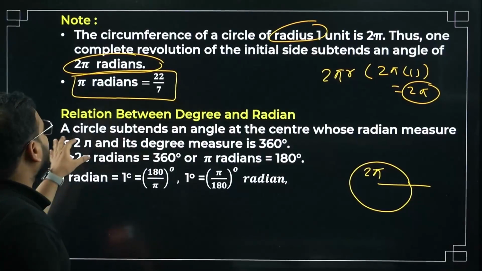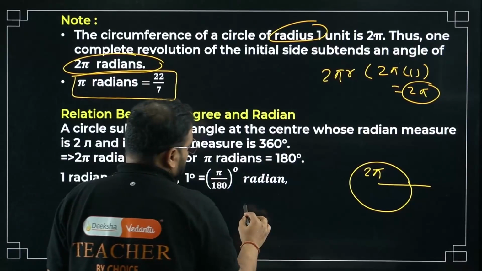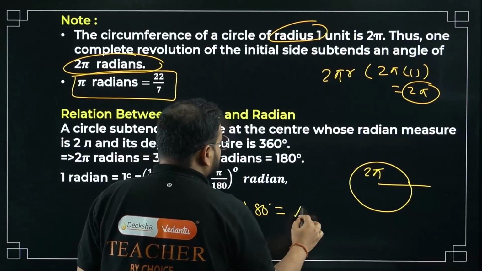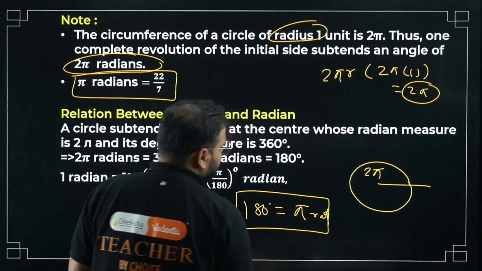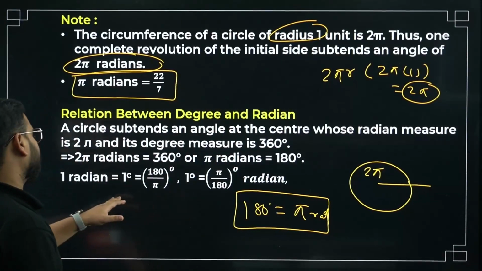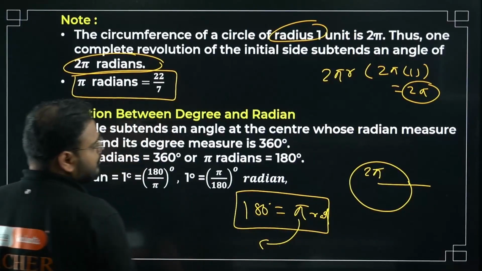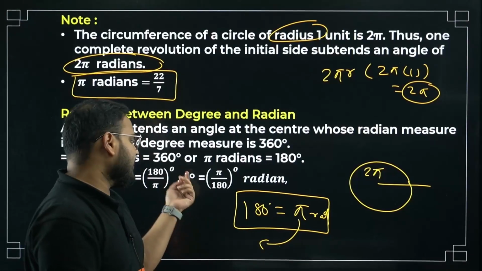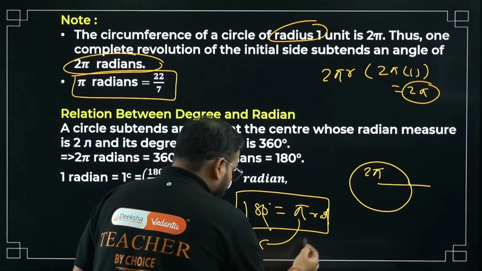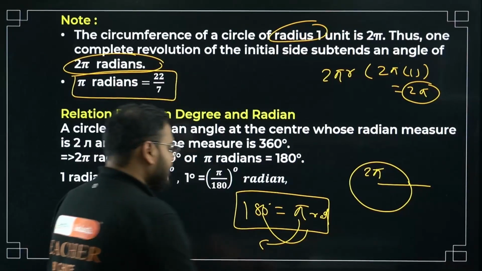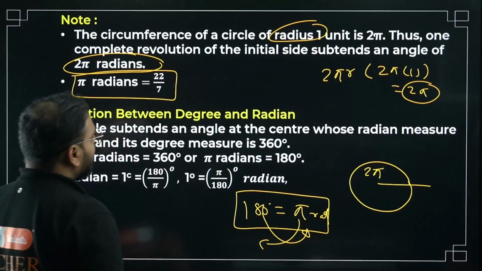Okay. So the relation between degree and radian, we know this. If you don't want to remember all of this, just remember this: 180 degrees equals pi radians. That's more than enough. From here you get all these relations. One radian is given as 180 by pi, and 1 degree is given as pi by 180. For 1 degree you have to move this 180 to this side. Correct? They will become pi by 180.